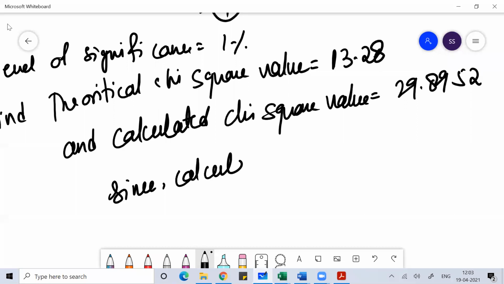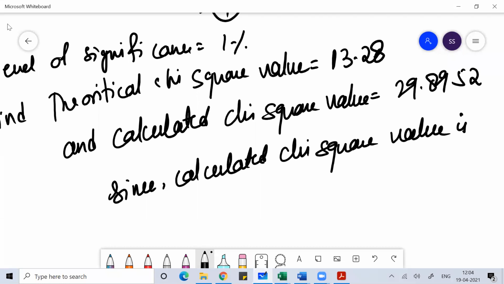Since the calculated chi-square value is more than the theoretical chi-square value, we do not accept the null hypothesis. You accept the null hypothesis only when the calculated value is less than the theoretical value.